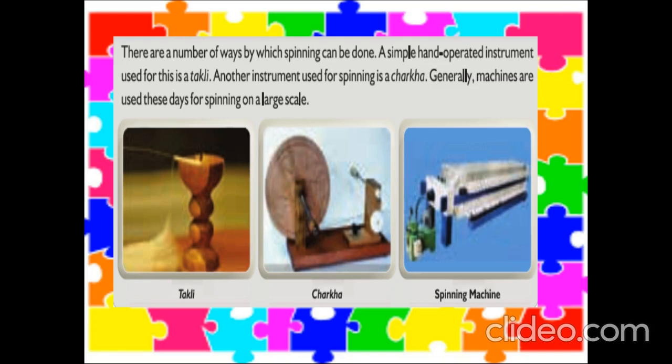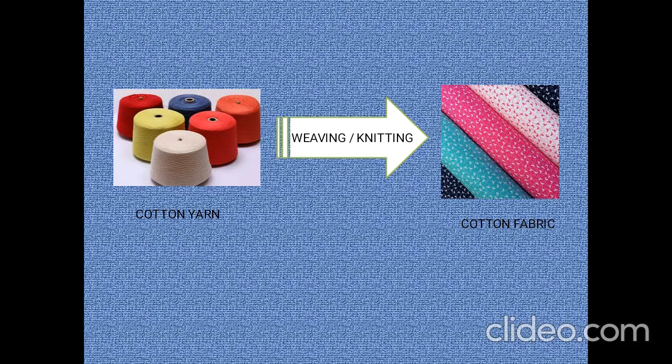The machines are, first one is Takli, and the second one is Charkha. And the third one is the spinning machine, which is used by us nowadays. These are some spinning machines used for the spinning process. And the last stage is converting the cotton yarn into cotton fabric.